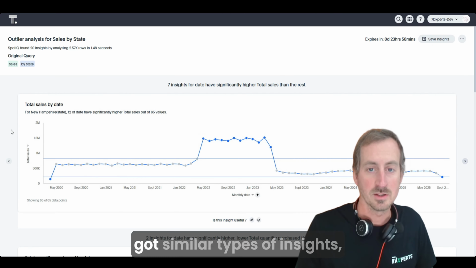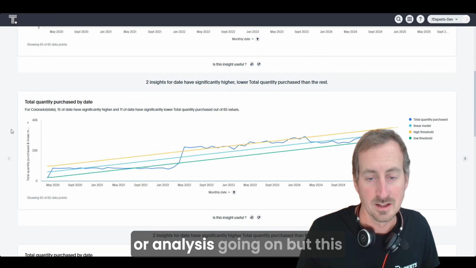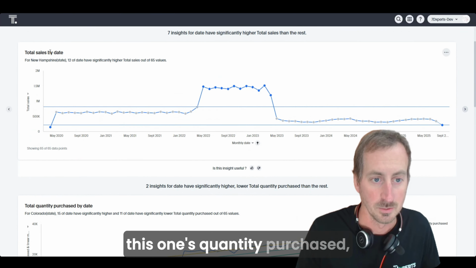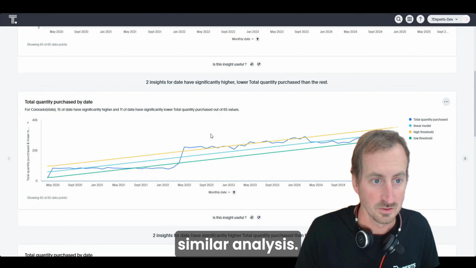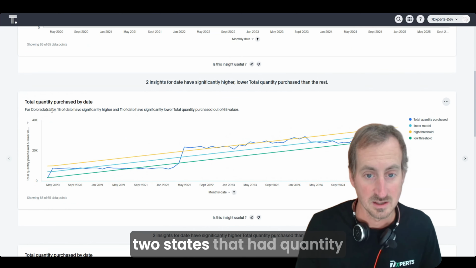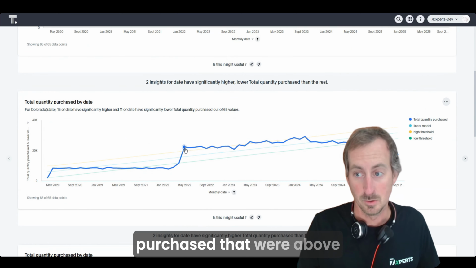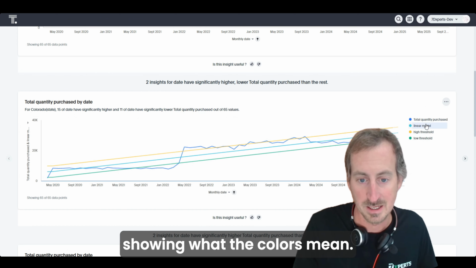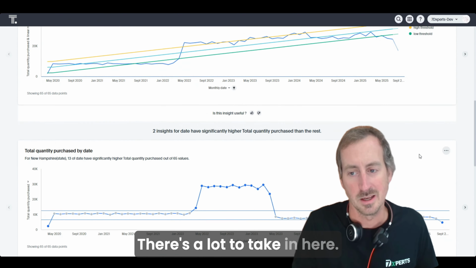Scrolling down the page, we've got similar types of insights or analysis going on, but this is quantity purchased by date. So this one was sales, this one's quantity purchased. Similar analysis. So the states, there were only 2 states that had quantity purchased that were above the significant threshold, and you can see the legend here showing what the colors mean. It's a fairly comprehensive view. There's a lot to take in here.